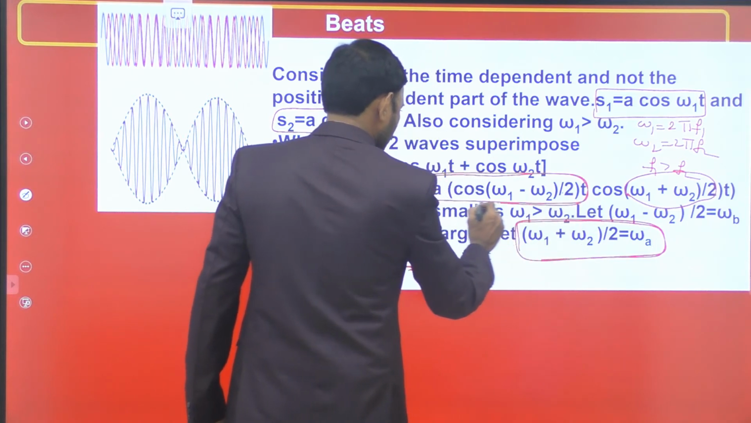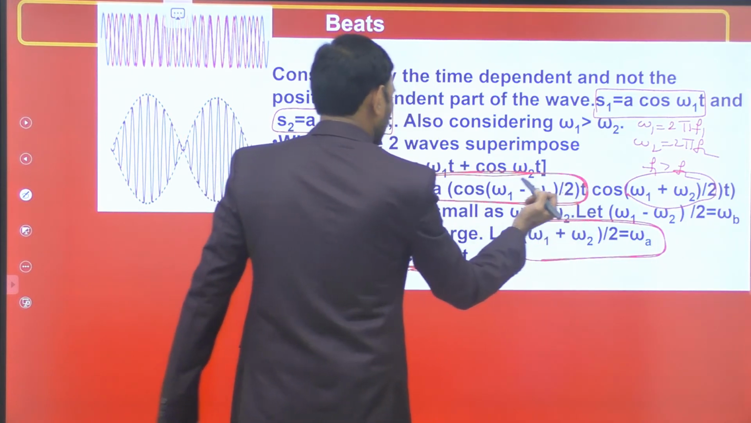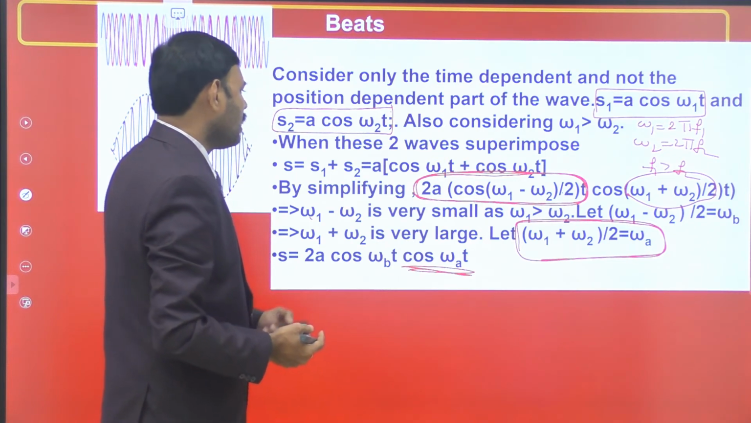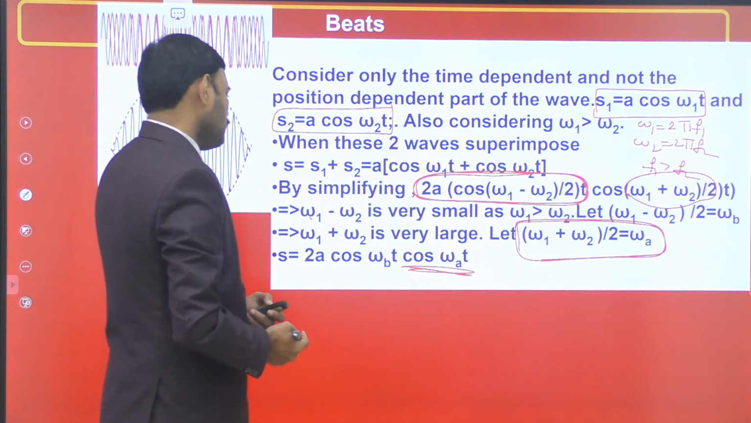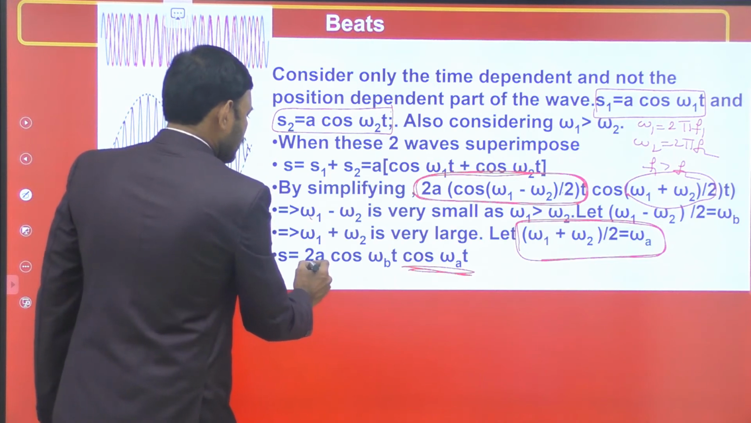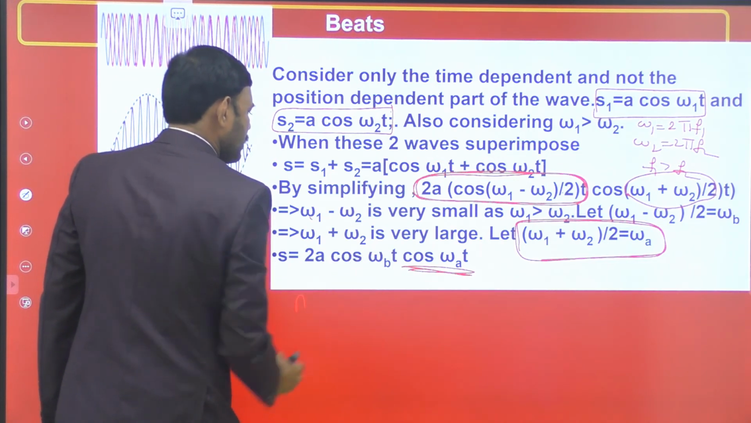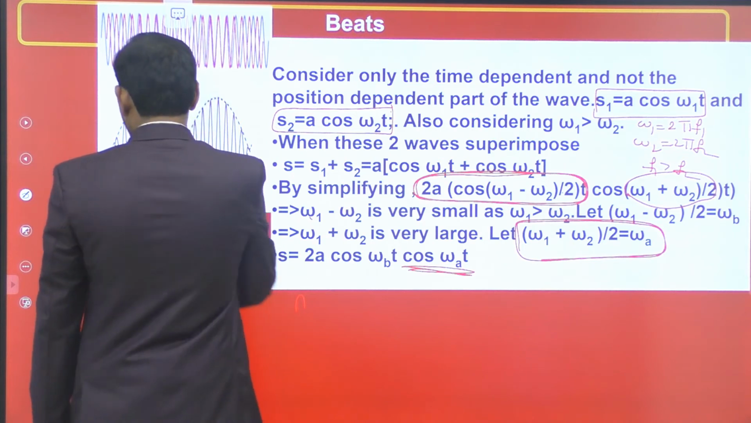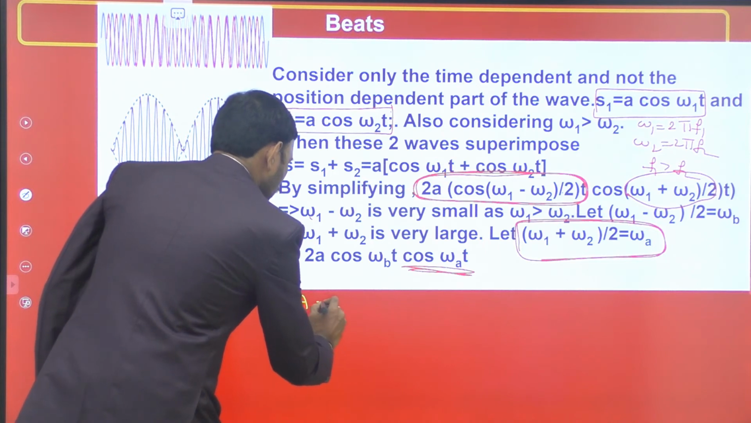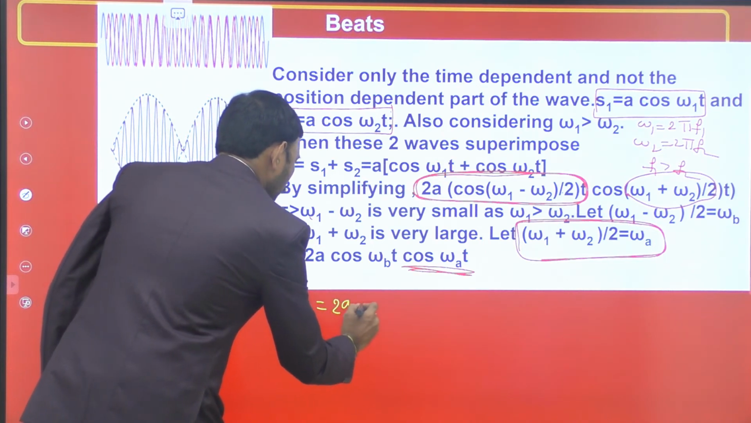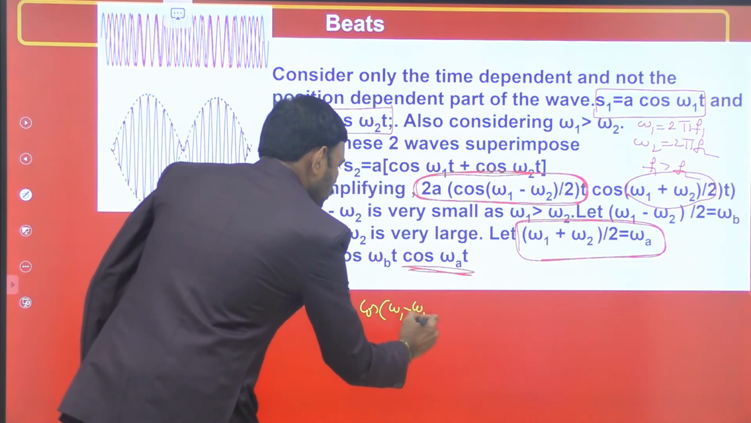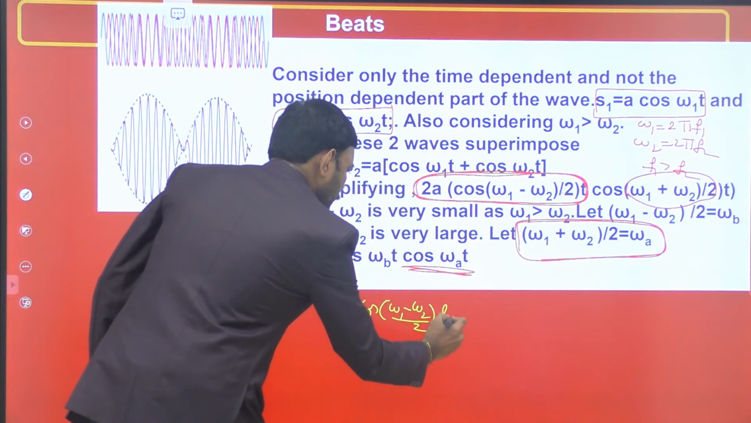This is the interesting point, students. From this point, we get the phenomenon of beats. We understand the concept of beats. So, this is said to be the amplitude of resultant sound wave. Here I write that amplitude as 2a cos omega b into t. Here the amplitude of resultant sound wave is 2a cos of (omega 1 minus omega 2) by 2 into t.